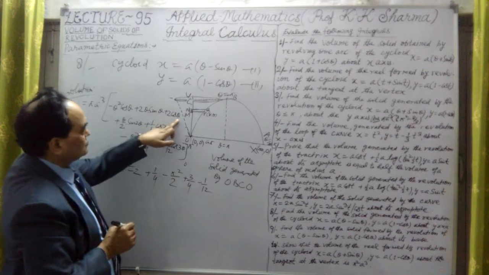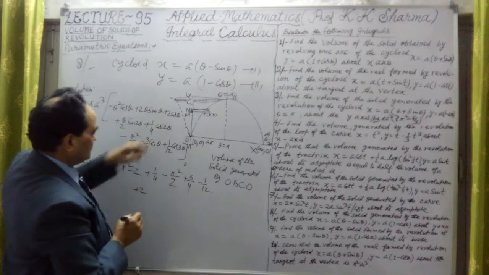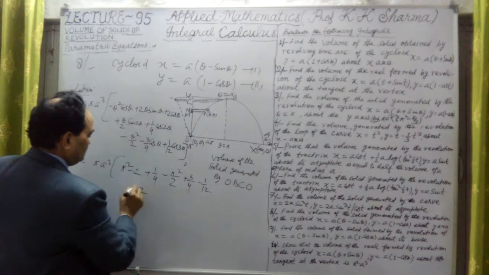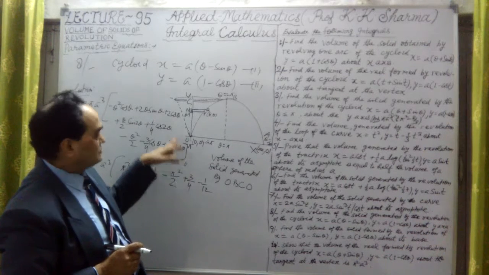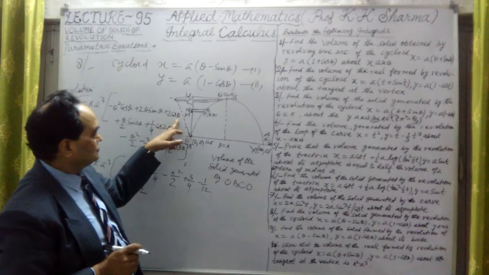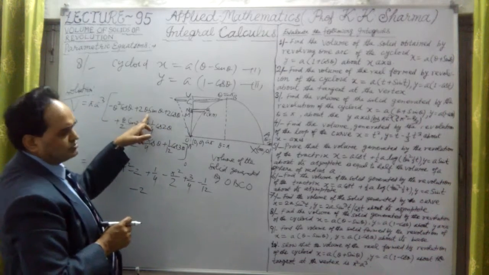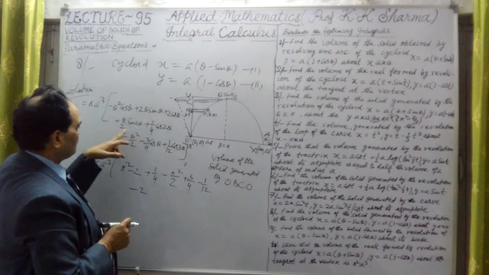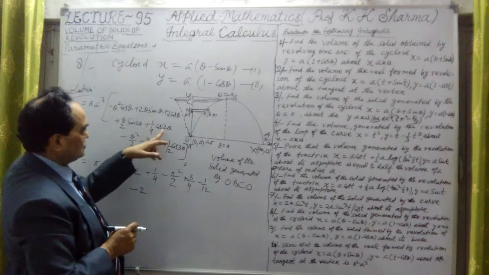Now at 0, when the lower limit is substituted, theta is 0 and cos theta is 1, so it is plus 2. Sorry, minus sign. This is the lower limit, so we put a minus sign. Cos 0 is 1, so it is minus 2. This is 0 because sin 0 is 0, and theta square times 0 is 0. This is also 0 because theta upon 2 sin 2 theta is 0.